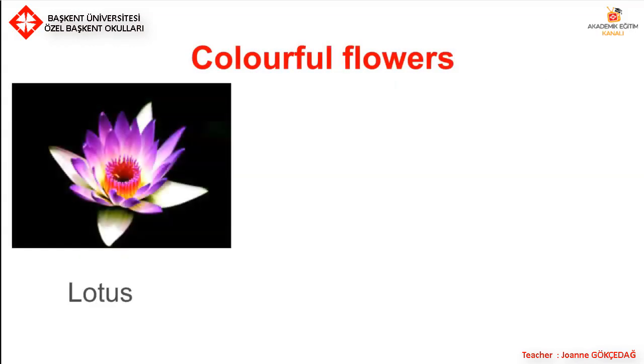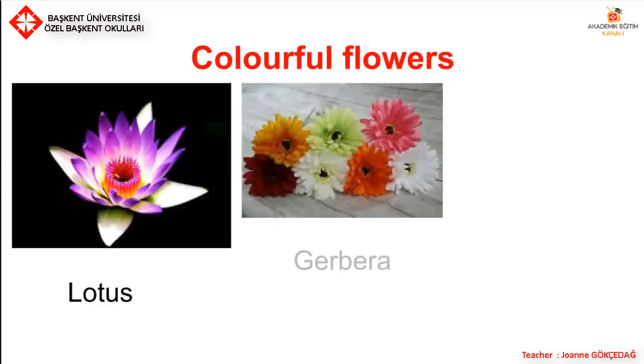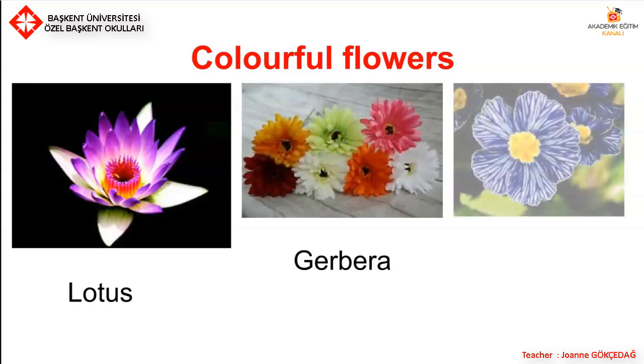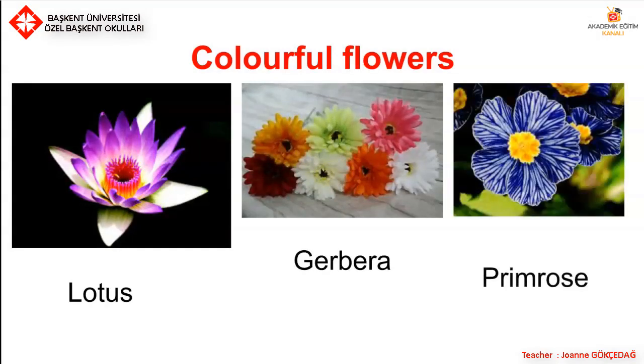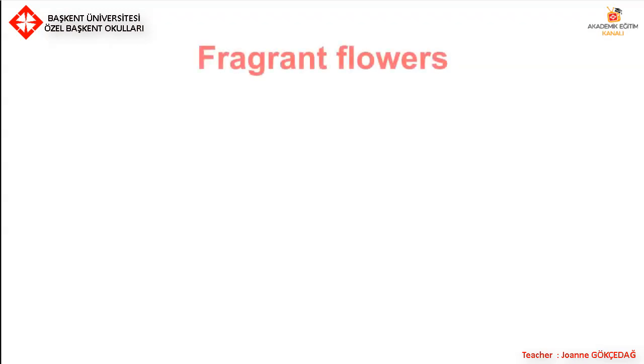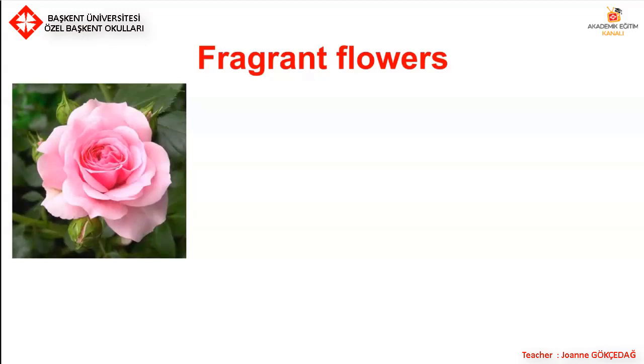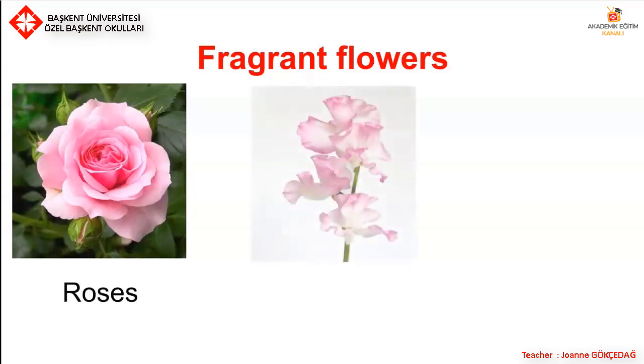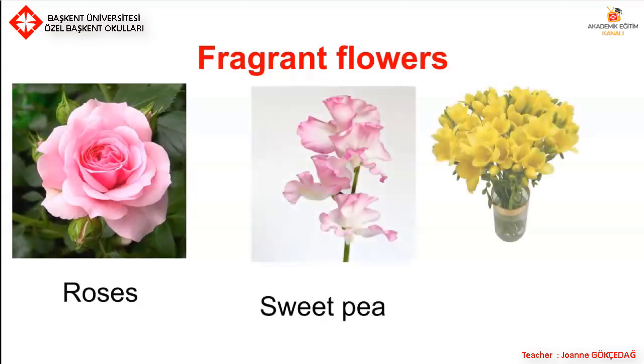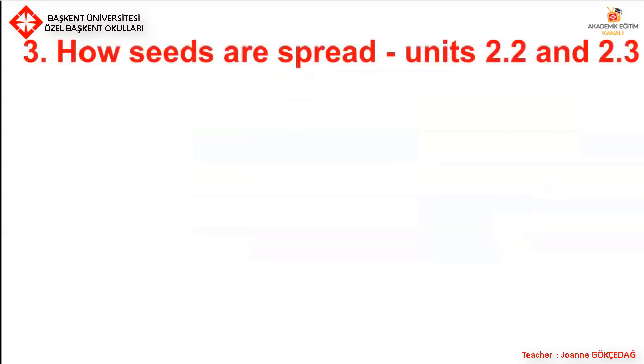Some flowers are colourful, the lotus flower, the gerbera, and the primrose. Some flowers are fragrant, that means they've got a really nice smell. Roses, sweet pea, freesia. So, part 3, how seeds are spread, units 2.2 and 2.3 in your learner's book.